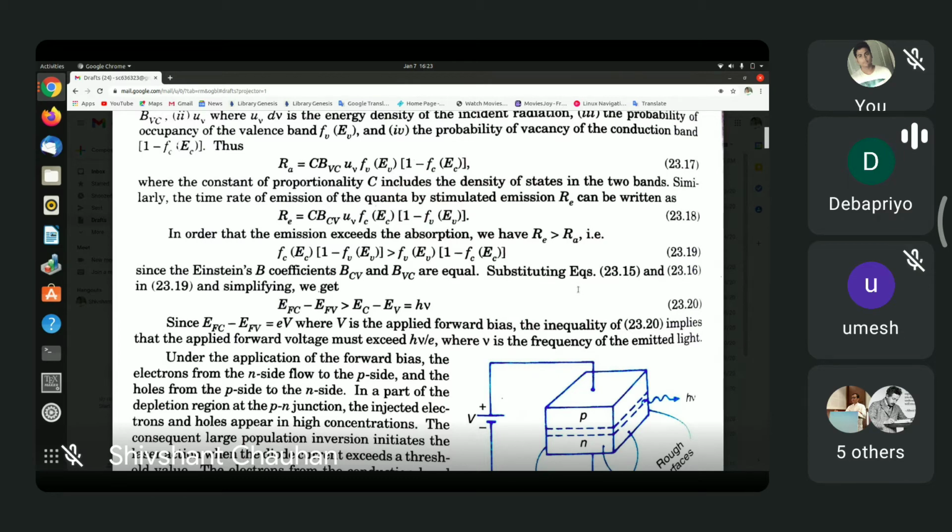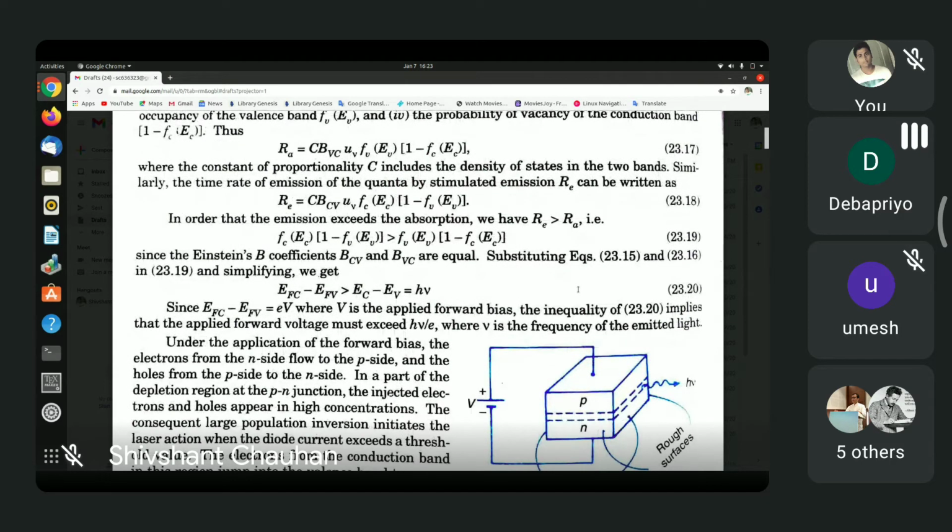And therefore, you have what is known as a joint density of states. I will later tell you where to find the expression, but just write it down if you have a sheet of paper beside you. This joint density of states is given by (2 m_r)^(3/2) divided by pi h cut squared, into, within brackets, h nu minus Eg, whole to the power half.